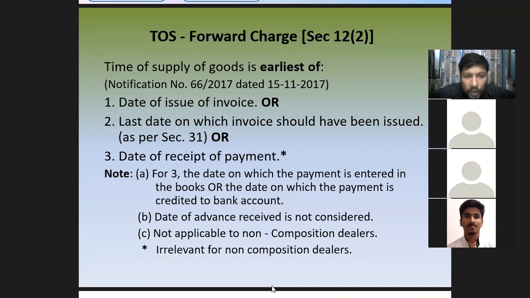All right. Now if you see the third point closely here, that is date of receipt of payment, where a star would also have been put, and you all can see at the very bottom, irrelevant for non-composition dealers. So this point is applicable only for composition dealers or people who have registered under the composition scheme. But besides that, for a normal person who is carrying out business under forward charge mechanism, for that person the date of payment is not to be considered.